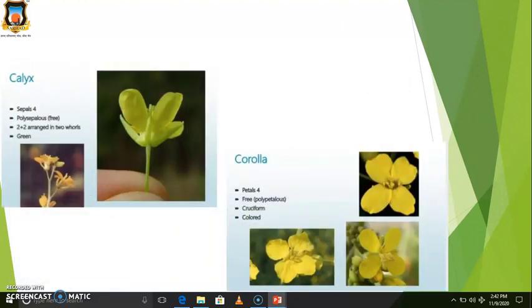Then the calyx. The sepals are the outermost whorl, and there are 4 sepals. They are polysepalous, meaning the sepals are free. Their arrangement is 2 plus 2 in 2 whorls, meaning 4 sepals are present, divided 2 plus 2, and green in color.